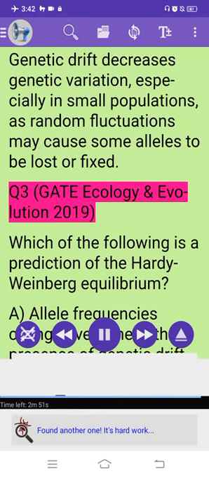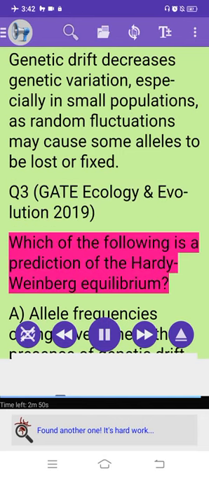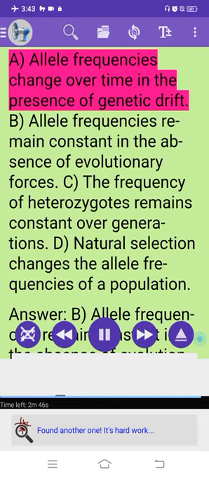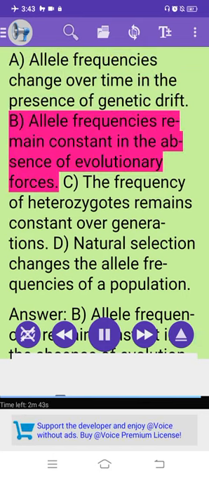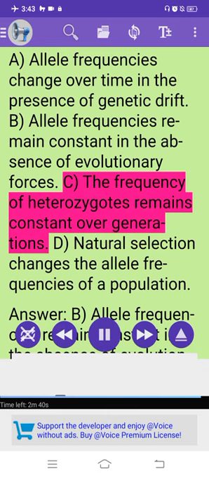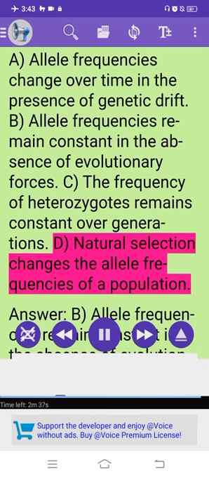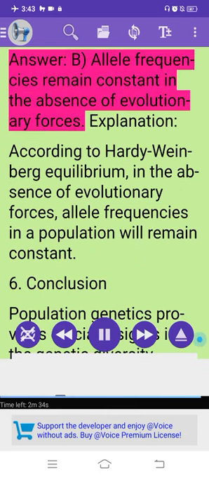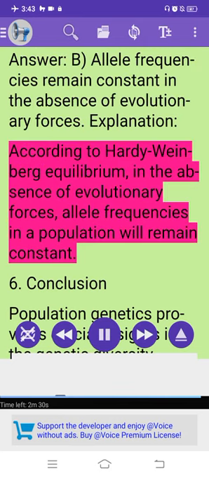Q3, GATE Ecology and Evolution 2019. Which of the following is a prediction of the Hardy-Weinberg equilibrium? A. Allele frequencies change over time in the presence of genetic drift. B. Allele frequencies remain constant in the absence of evolutionary forces. C. The frequency of heterozygotes remains constant over generations. D. Natural selection changes the allele frequencies of a population. Answer: B. Explanation: according to Hardy-Weinberg equilibrium, in the absence of evolutionary forces, allele frequencies in a population will remain constant.